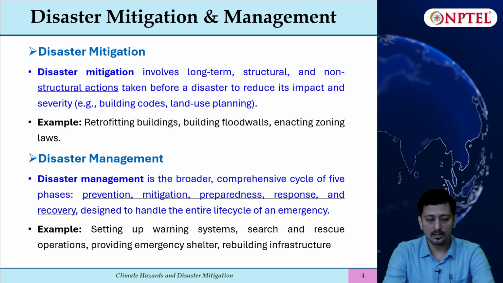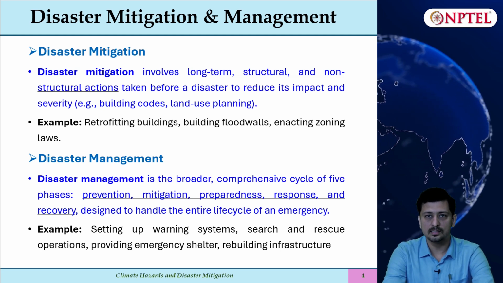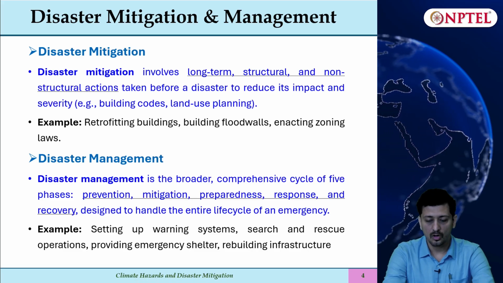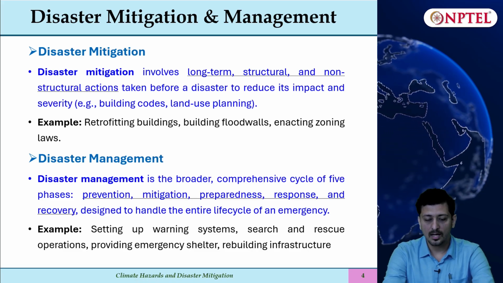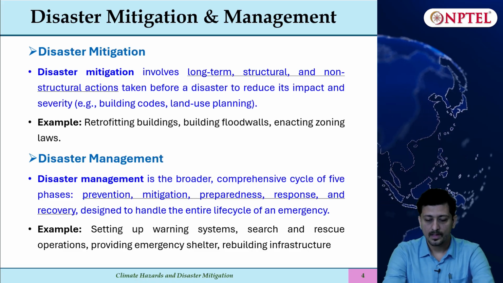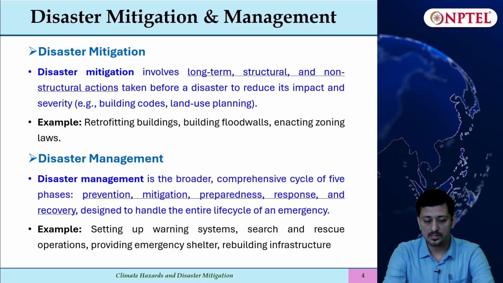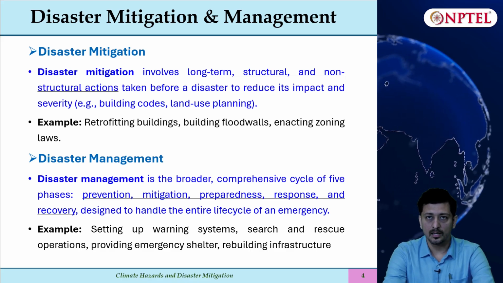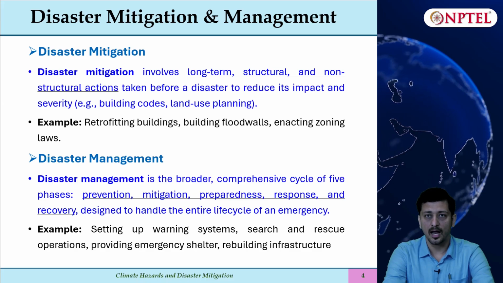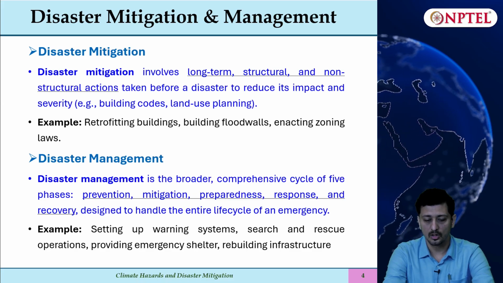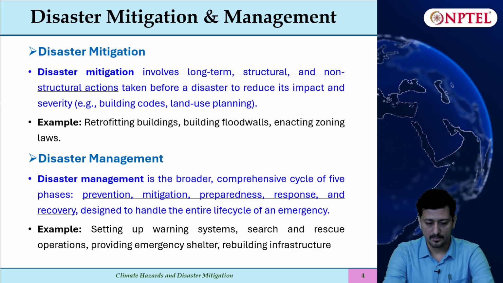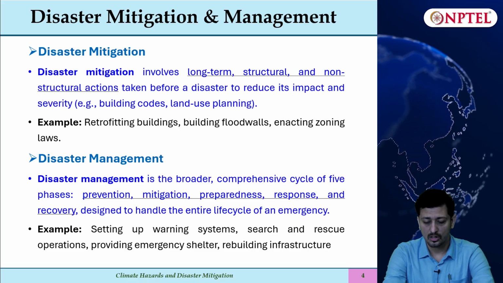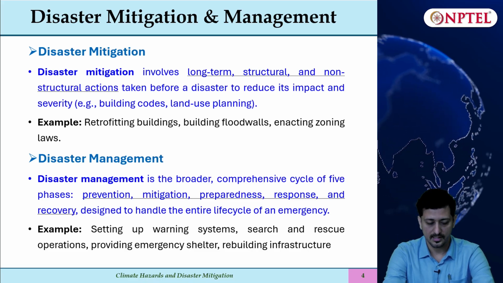So to begin with, let us understand the difference between disaster mitigation and disaster management. Disaster mitigation involves long-term structural and non-structural actions taken before a disaster to reduce its impact and severity. For example, there can be building codes or provisions, then land use, zoning and planning, so that can be thought of before a disaster happens. Examples are retrofitting buildings, building flood walls, enacting zoning laws, etc.